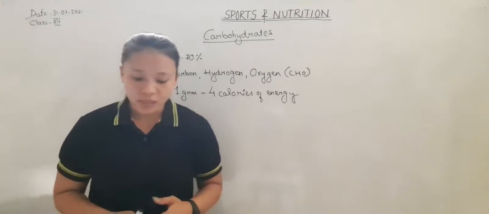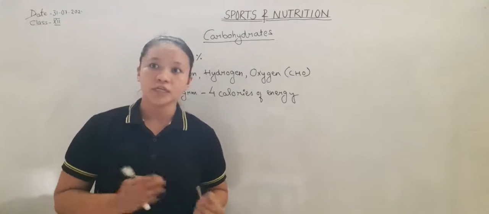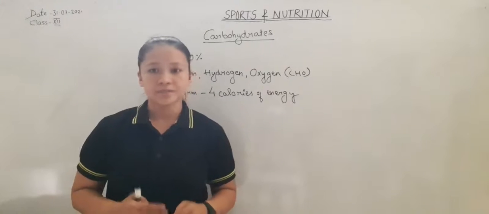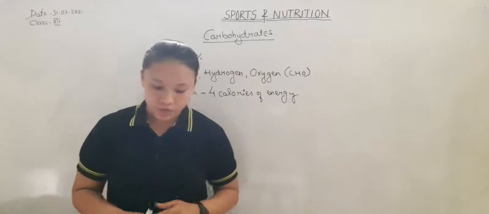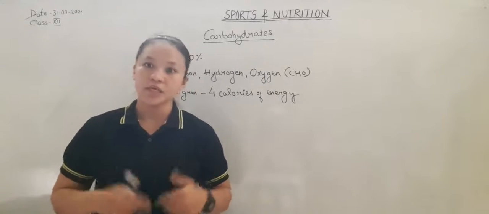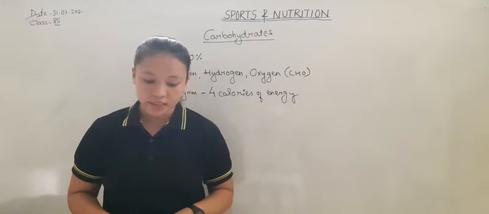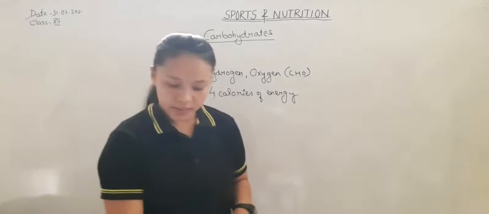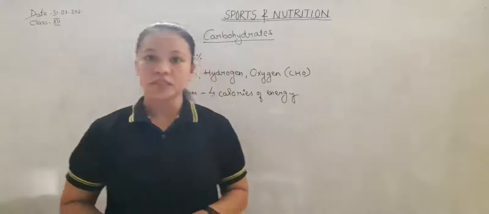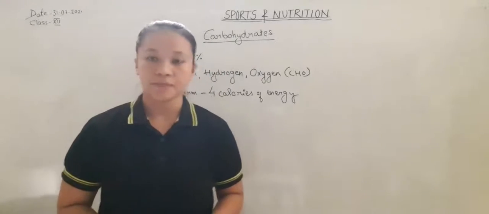And if we take more carbohydrate than needed, it converts into glycogen and is stored in the liver and in adipose tissue under the skin. And if we take less carbohydrate, then it leads to undernutrition and it may lead to weight loss, etc.